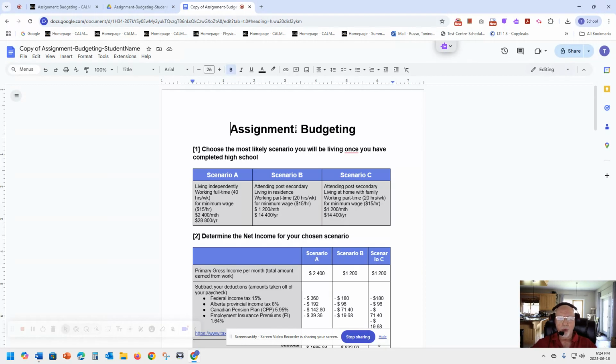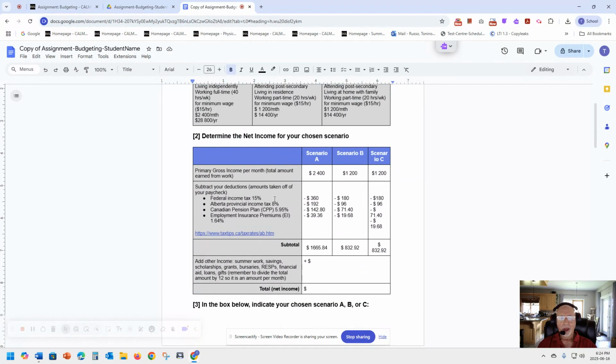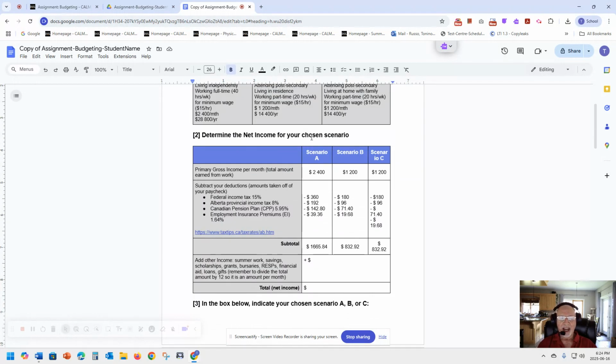All right, so step 1 is you're going to choose the most likely scenario you will be living once you have completed high school. So there's scenario A, there's scenario B, and there's scenario C. And I'll let you read that at your leisure as you're working through it. So just pick that, hold that in your brain. Then number 2 is determining the net income for your chosen scenario. So let's say you've chosen scenario A. You can't choose B, and you can't choose C, but you're choosing one of these 3. And so let's work through this.